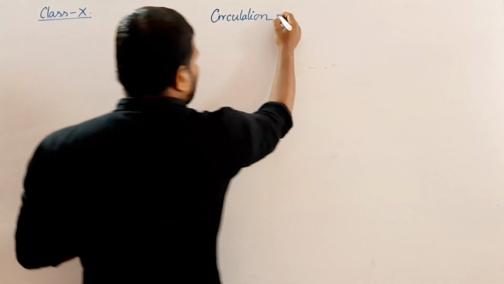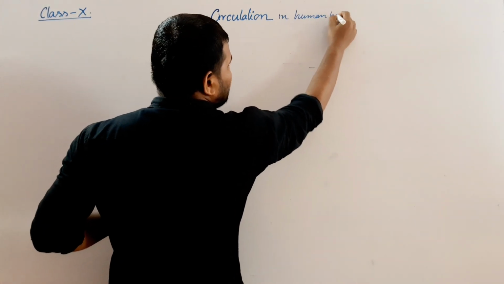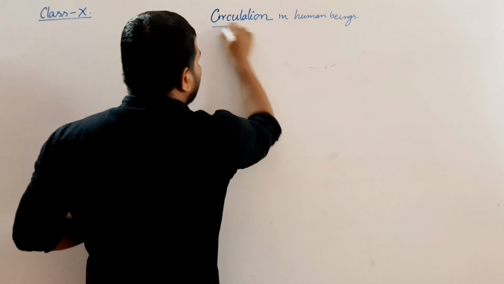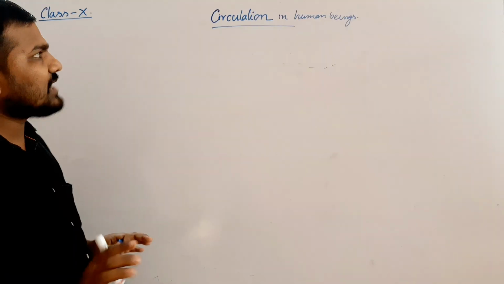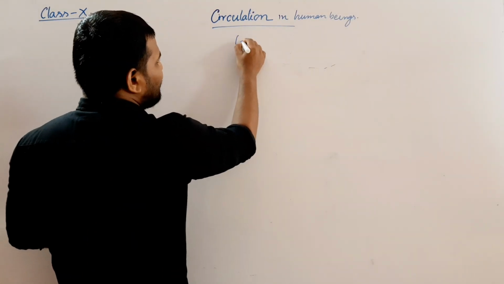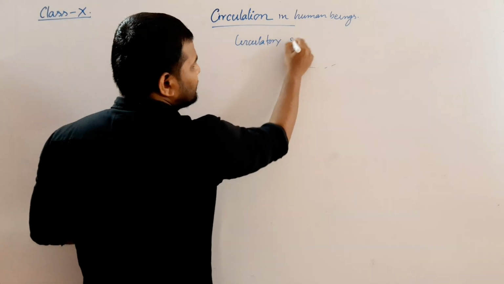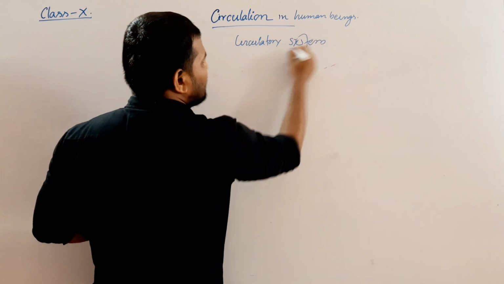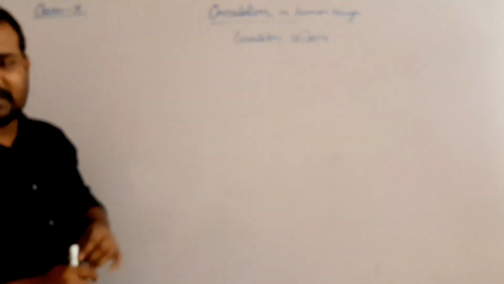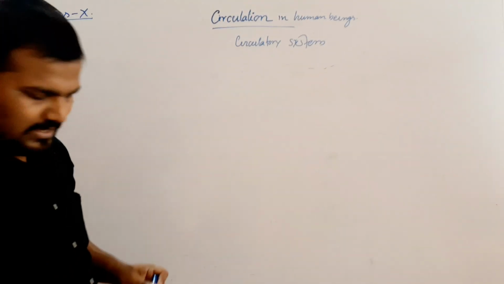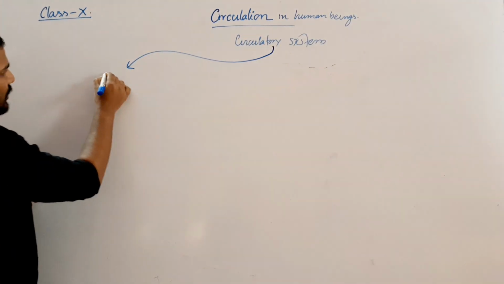Now the circulation in animals or human beings. Generally, the circulatory system in human beings is a combination of organs which help in the circulation. Now, these systems are formed by three things. One is the circulatory organ.